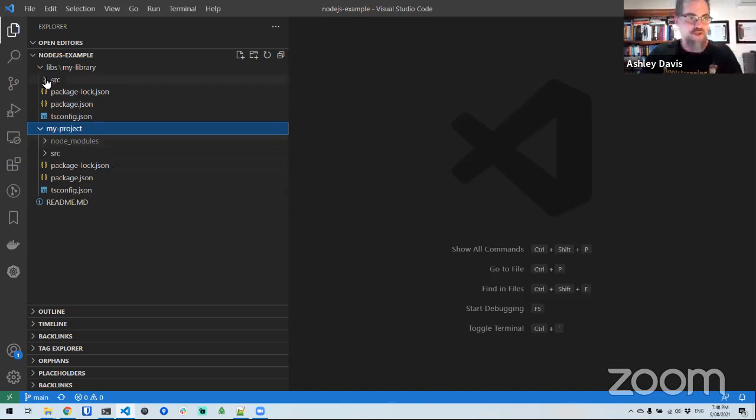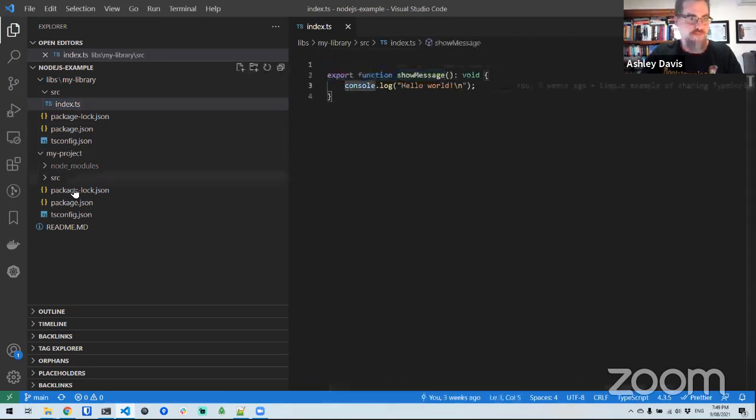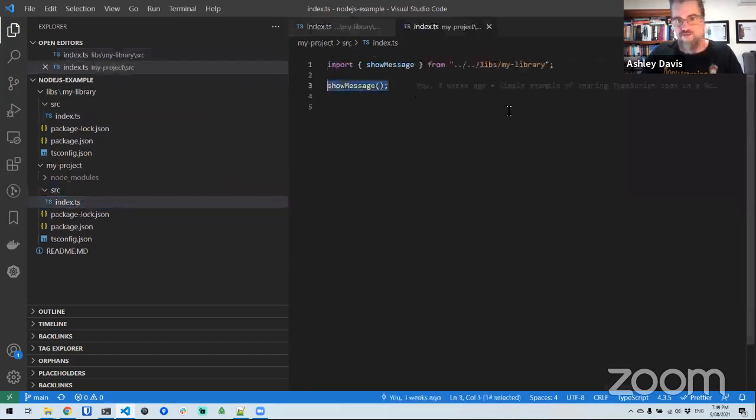If we have a quick look at the code for the library, super simple. It's just a function called showMessage, which prints hello world. Nothing too exciting there. And the code for the project just calls that function. It imports it from the shared library.